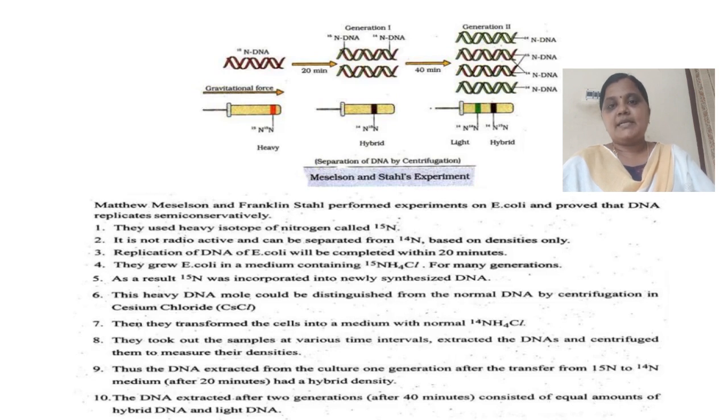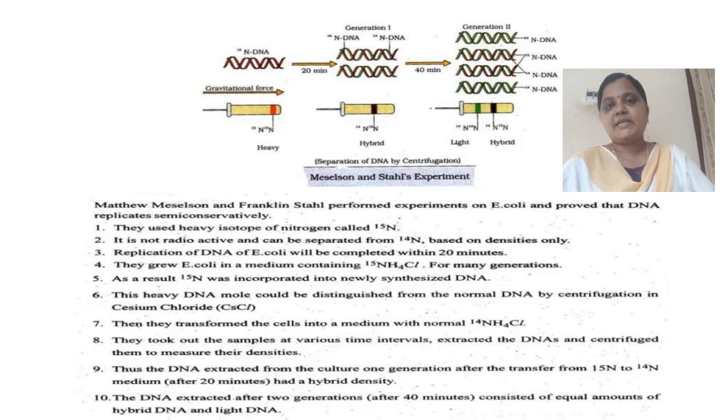The DNA extracted from the culture after one generation, after transfer from 15N to 14N, which means after 20 minutes, shows the hybrid density as the result. See in the first diagram, generation 1.